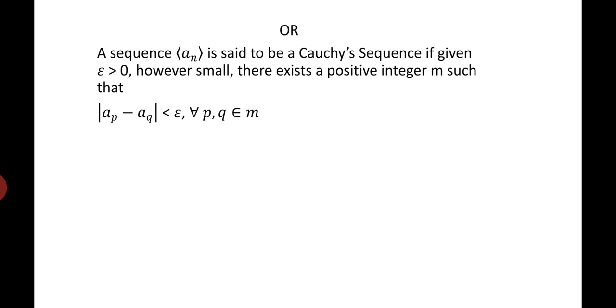Or another definition would be: a sequence a_n is said to be a Cauchy sequence if given epsilon greater than 0, however small, there exists a positive integer m such that mod of a_p minus a_q is less than epsilon for all p, q greater than or equal to m.